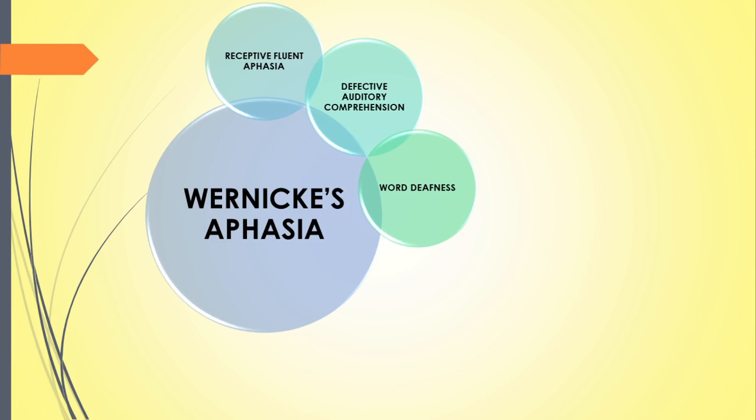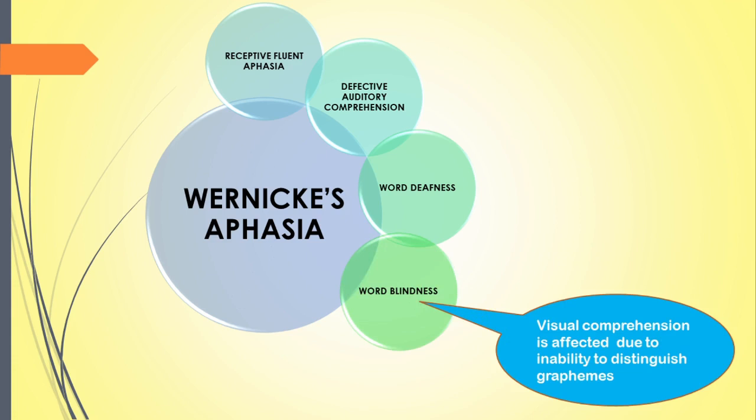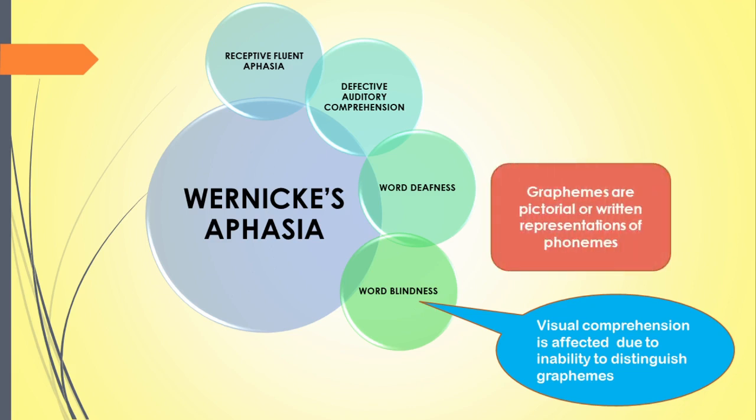The person is not deaf, but he is not able to comprehend or understand words. That is word deafness. Similarly, the Wernicke's aphasic patient suffers from word blindness. That is, visual comprehension or reading is affected. This is because the person is having inability to distinguish graphemes. Graphemes are the pictorial or written representations of a phoneme that combine to form a word.